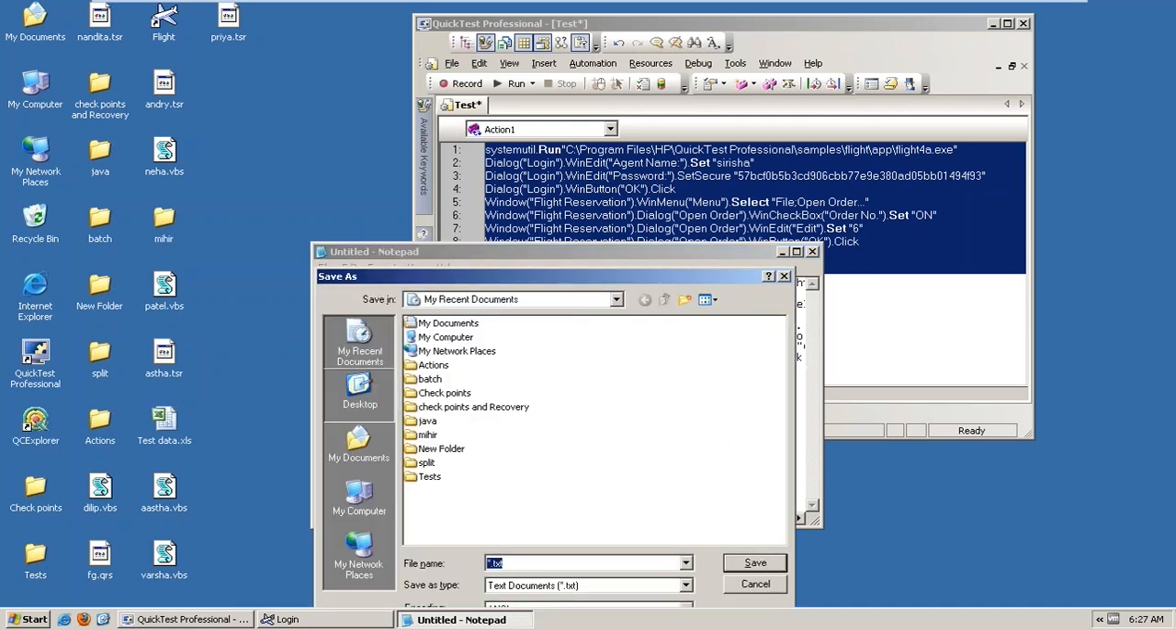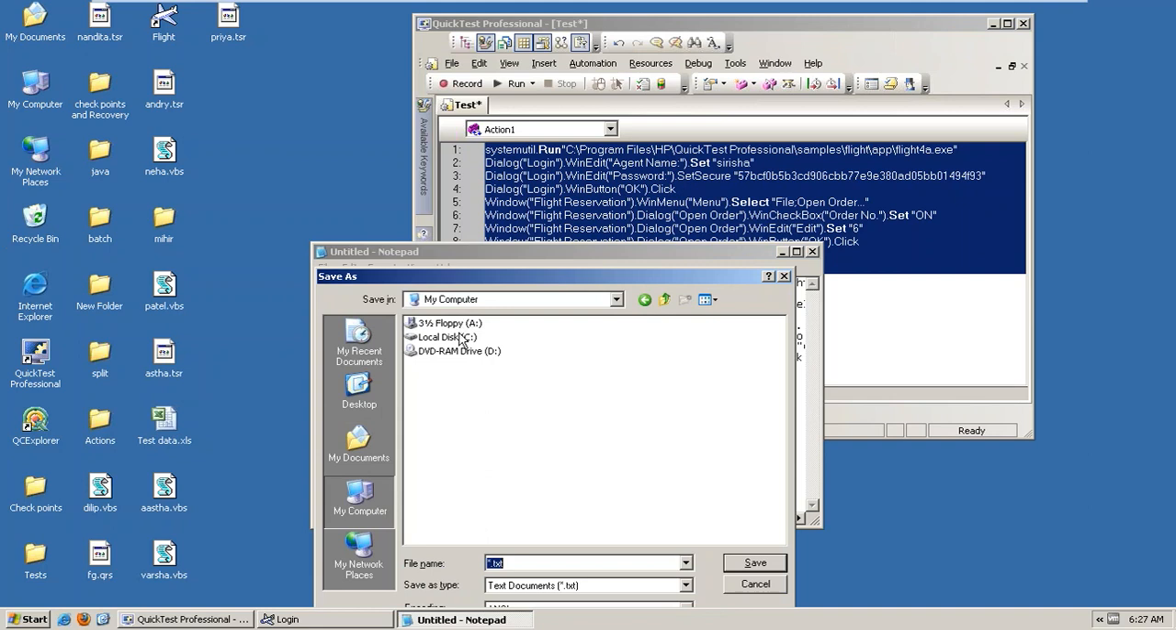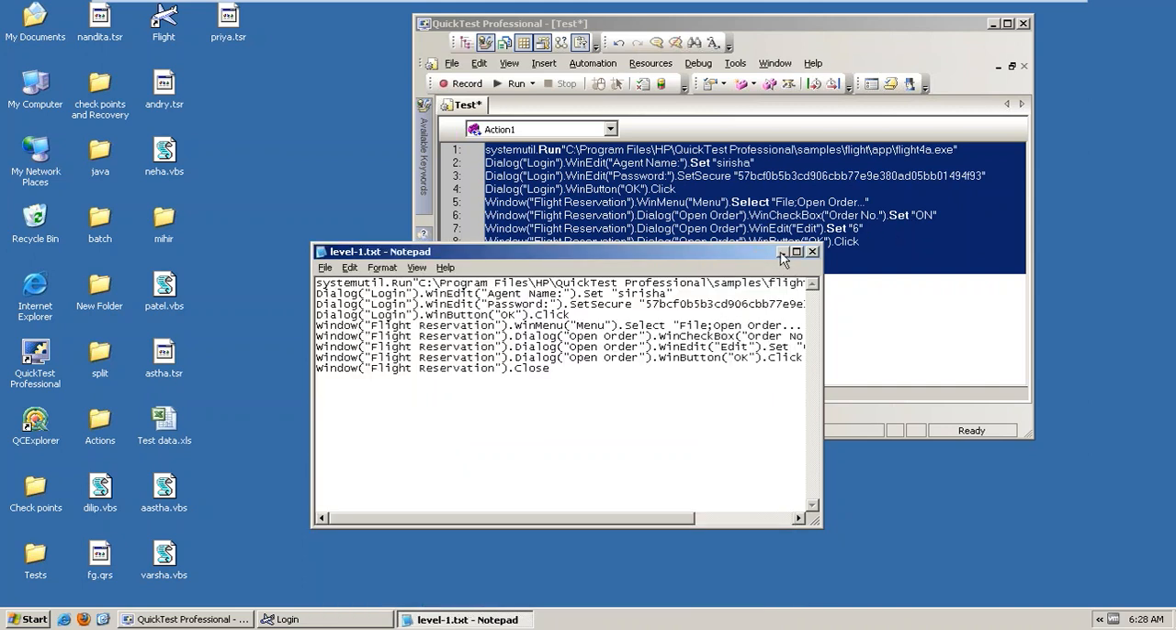I want to save it in my computer. So here we are in the C drive, we have created a folder with the name Rupali, right? So here, tester script means, as I told you, all the script files will be stored. So here I am going to save this one as a level 1 script.